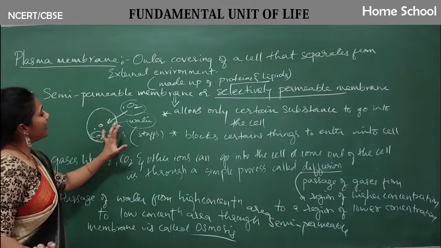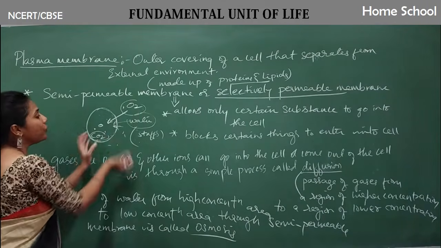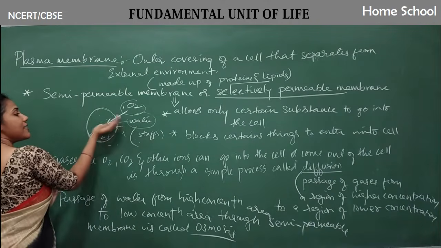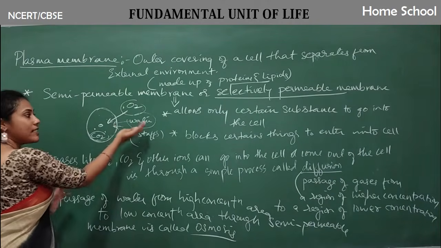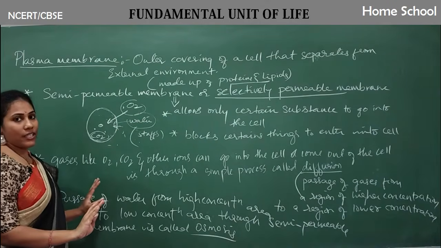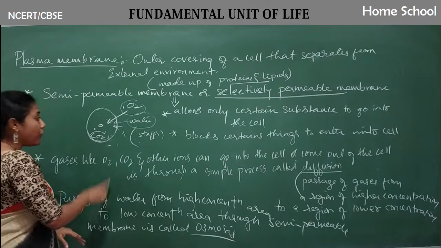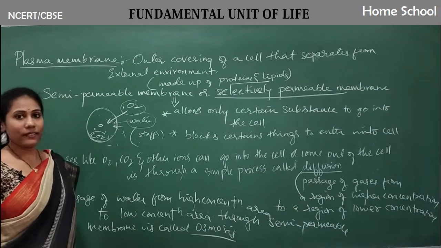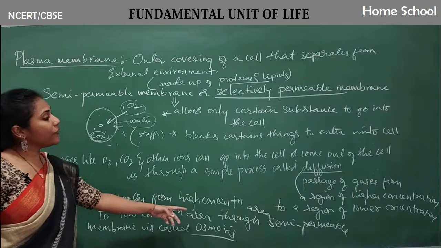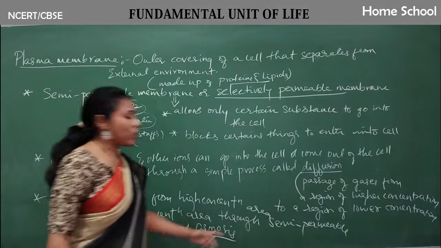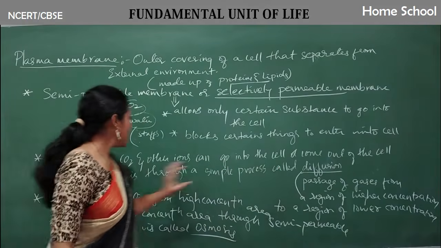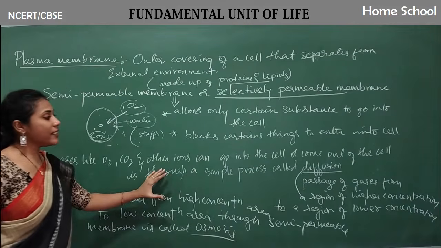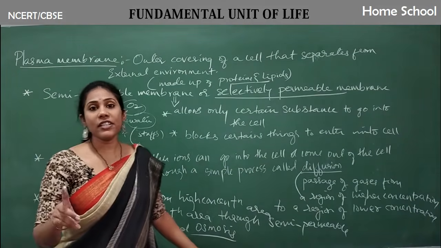Even if the membrane is not there, if too much oxygen gas is outside, automatically that oxygen gas can go into the cell, from higher concentration area to lower concentration area. Got it? But for water passage, definitely the membrane has to be there. Clear? So this is the difference between diffusion and osmosis. Diffusion includes the passage of gases from higher concentration area to lower concentration area.